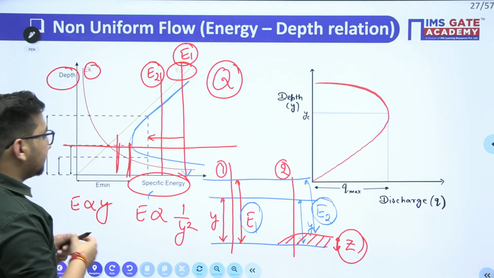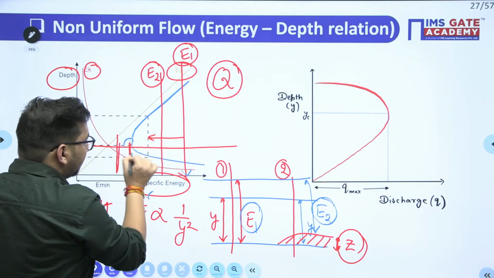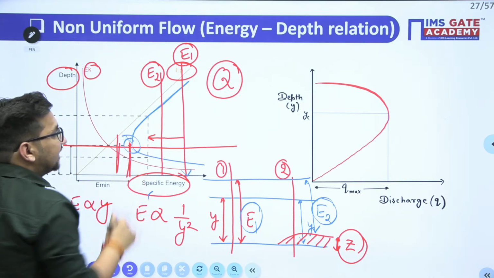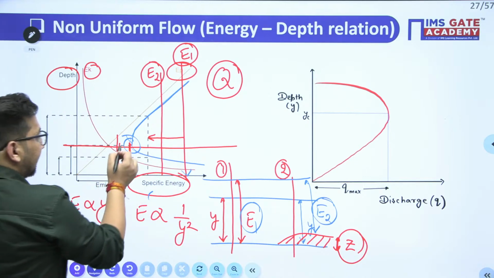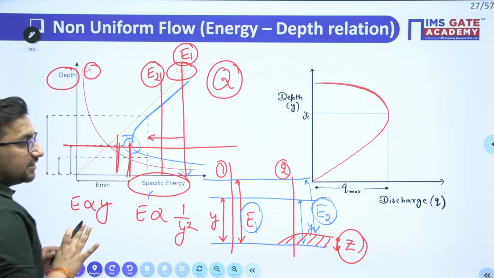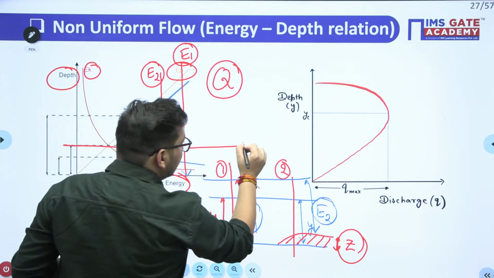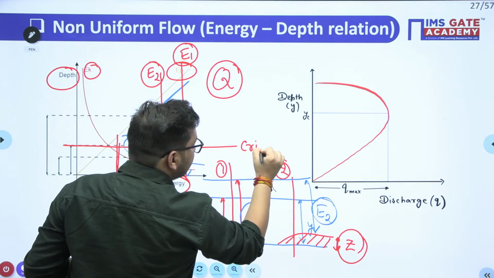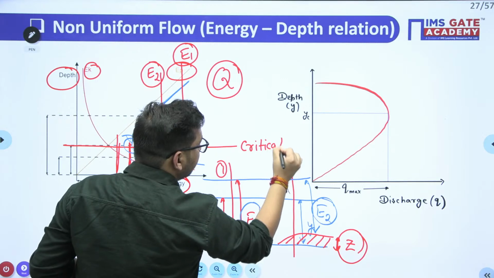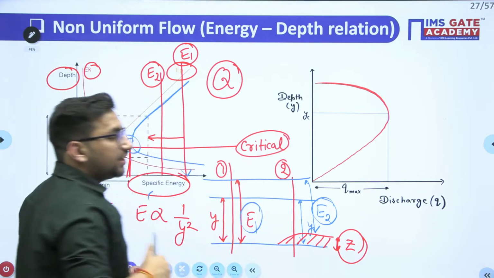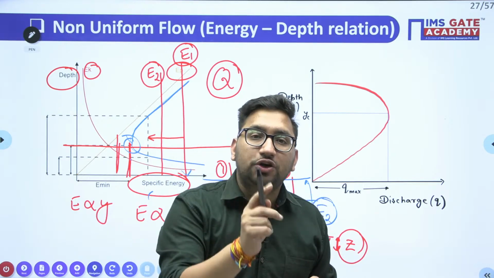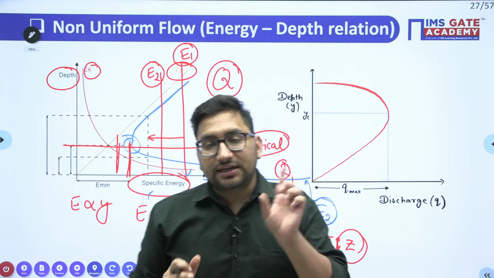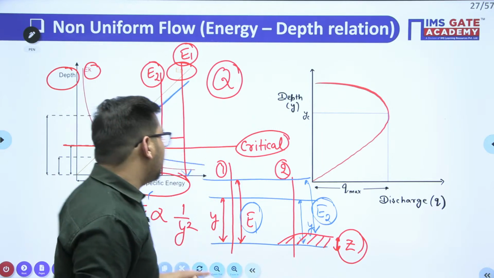This particular case, when our energy is minimum, we call it the critical condition, right? At that case, we can say that the flow will get choked, and this is your condition for critical condition. The depth of flow at this point is going to be your critical depth.